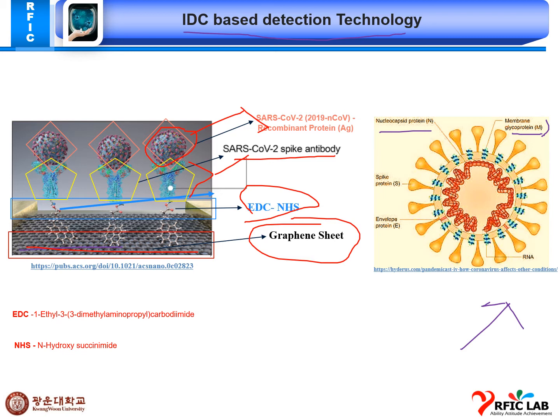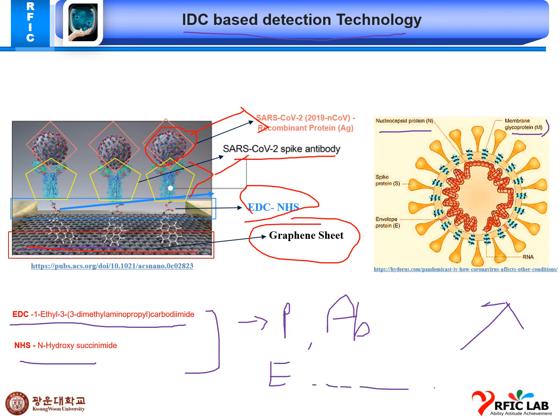This is our EDC NHS full form. EDC is 1-ethyl-3-(3-dimethylaminopropyl) carbodiimide, and NHS is N-hydroxysuccinimide. Basically, these are cross linkers to immobilize different types of proteins, antibodies, different enzymes, and many more biomolecules.